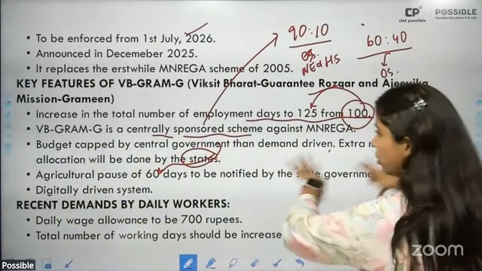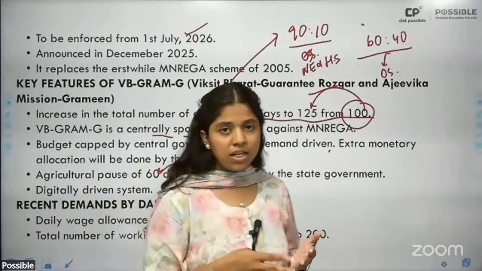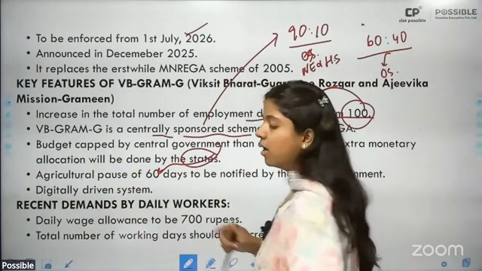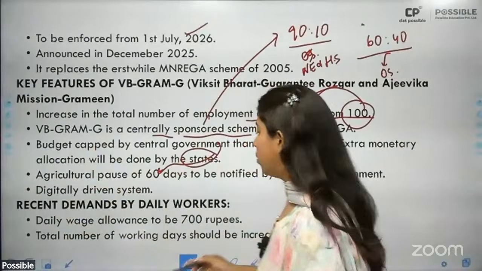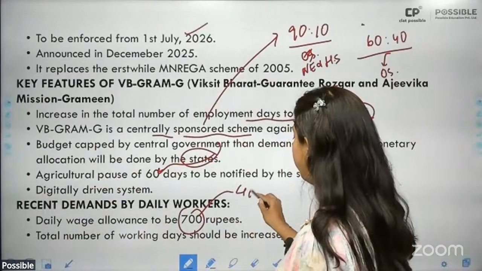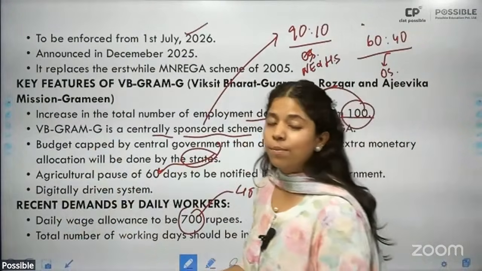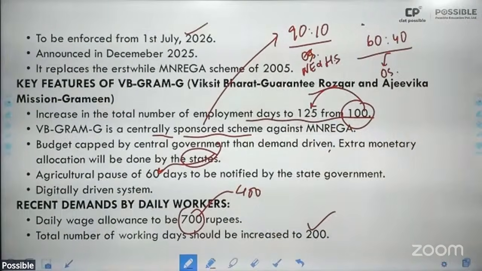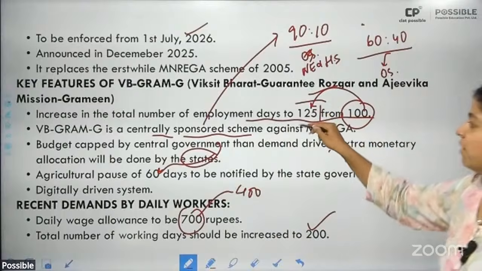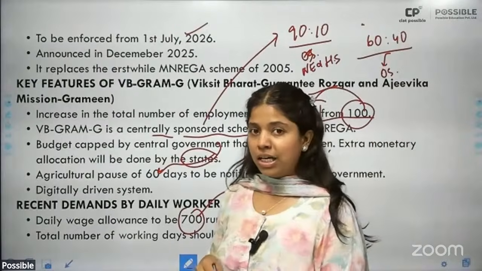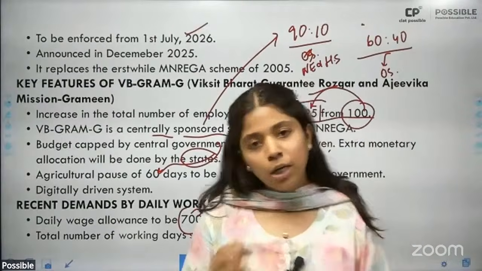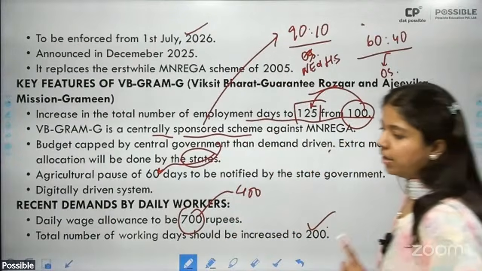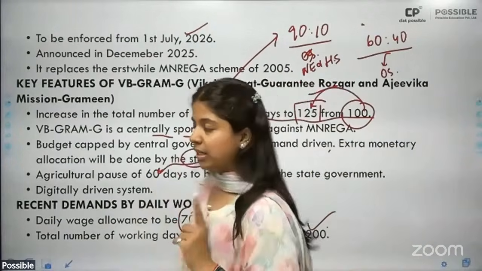Now here also there have been recent updates on it. The updates imply that there have been protests. The daily workers have been saying that the total wages, which till now is somewhere around 400 rupees, should be increased to 700. And also the updates imply that the total number of working days that are being offered under VBG Ramji, which is 125 days, should be increased to 200 days. All right. So do keep all of this in mind.